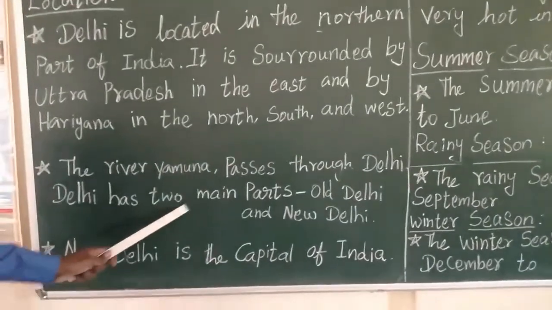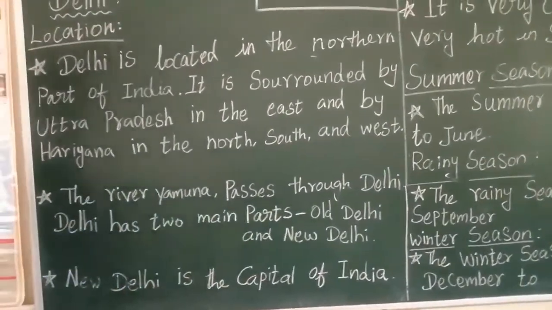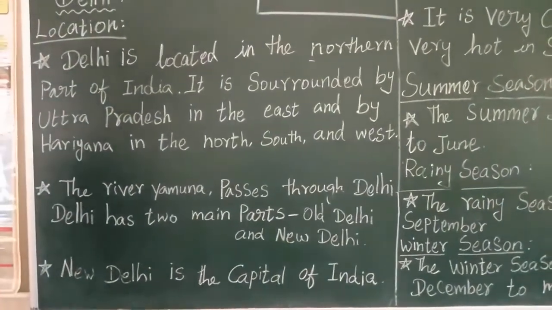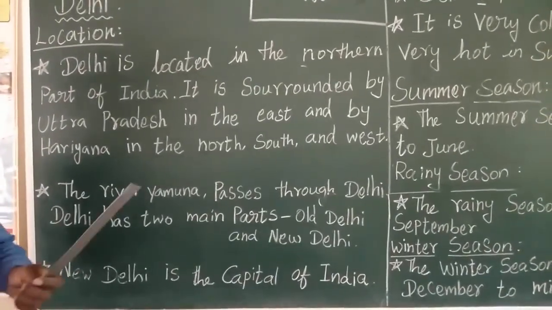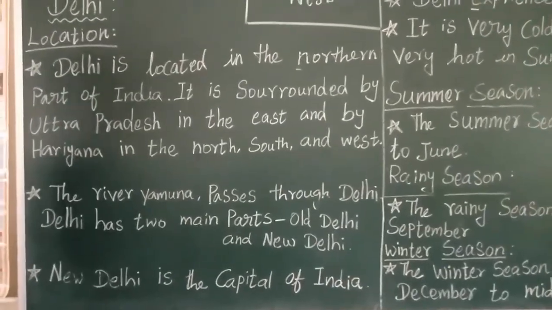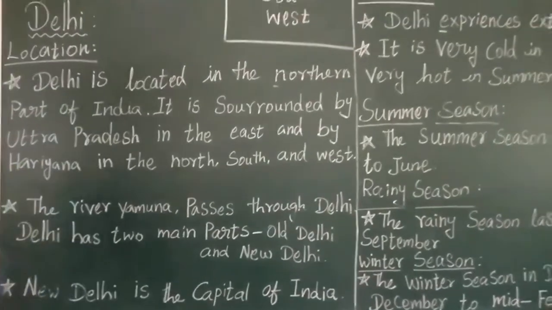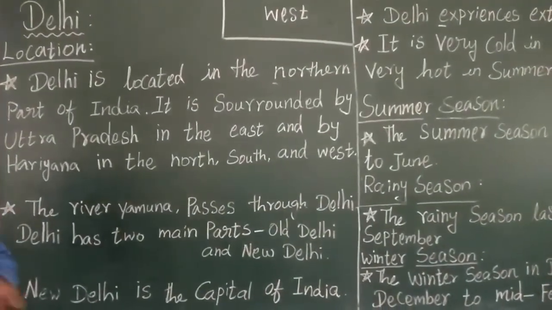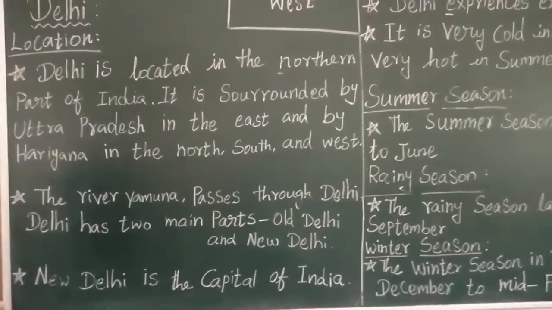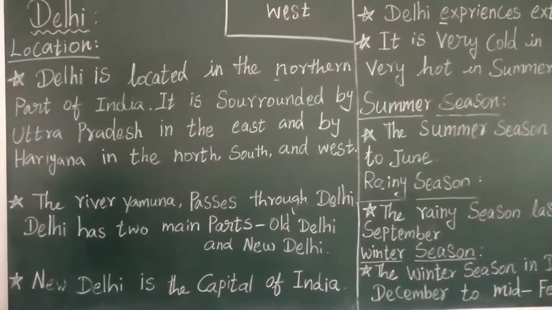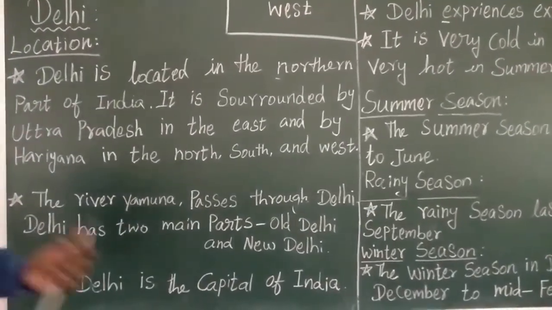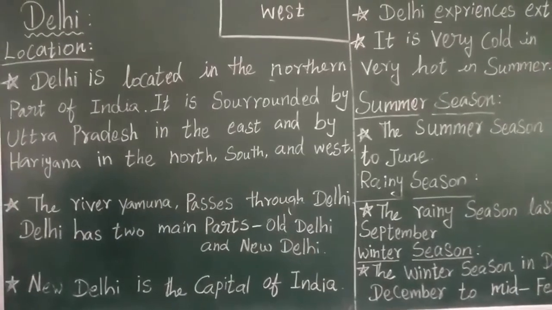So Delhi has two major parts, Old Delhi and New Delhi. Old Delhi is near New Delhi. The entire Delhi has been divided into two, Old Delhi and New Delhi. New Delhi is the capital of India. What is Old Delhi? See, when the British were ruling in India, and when Akbar, Shah Jahan, and other Mughal kings were ruling in India, this Old Delhi was very important because most of the kings lived in Old Delhi, and it was very important before the independence of our nation.